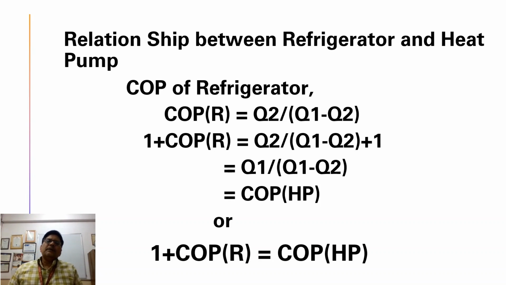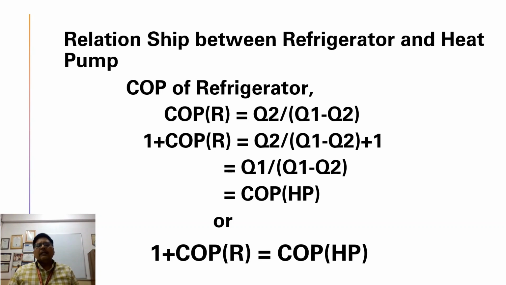Now the relationship between refrigerator and heat pump. Since we know the COP of refrigerator equals Q2 over Q1 minus Q2, if we add 1 on both sides, 1 plus COP refrigerator equals Q2 over Q1 minus Q2 plus 1. On simplification it becomes Q1 over Q1 minus Q2, and from the previous slide we have seen that Q1 over Q1 minus Q2 is the COP of a heat pump.